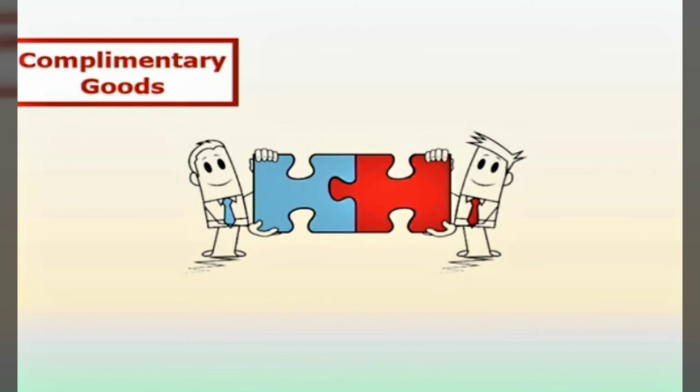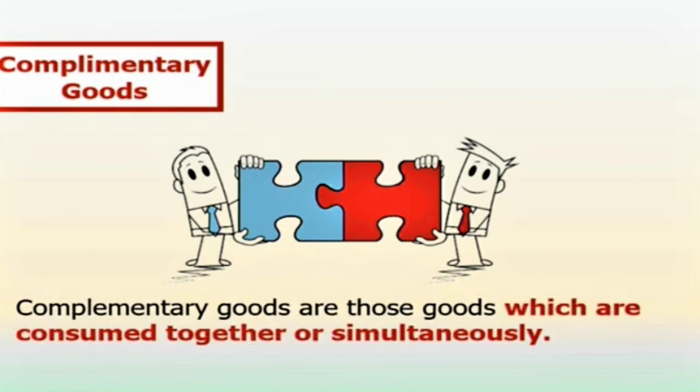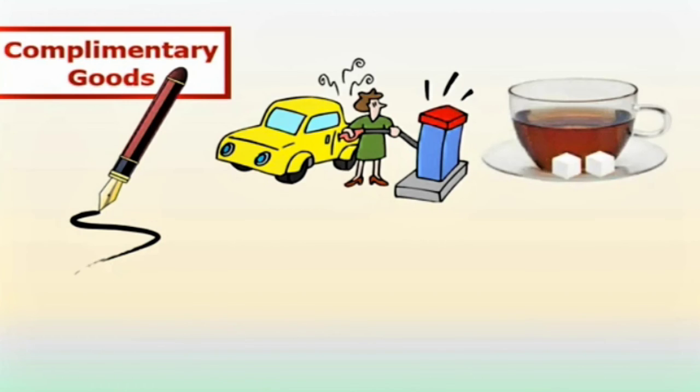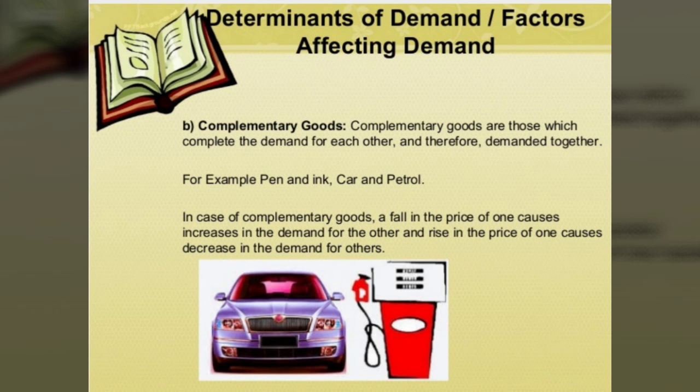Okay. Now in complementary goods, what happens? They are incomplete without each other. Complementary goods are those goods which are consumed together, which we have to take together. Now, which goods do we have to take simultaneously? Like pen and ink, car and petrol, sugar and tea. We have to take these together, right? So complementary goods are those goods which complete the demand for each other.